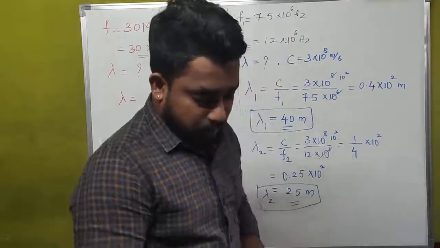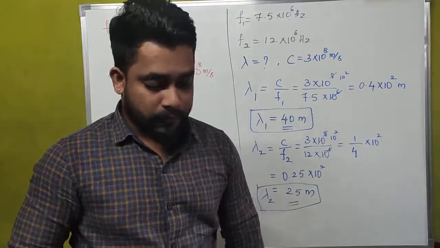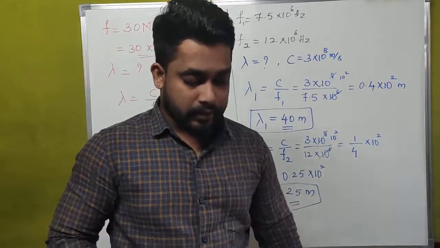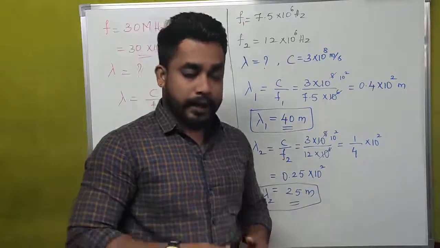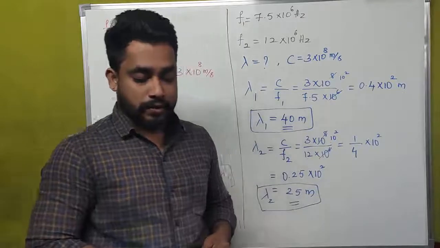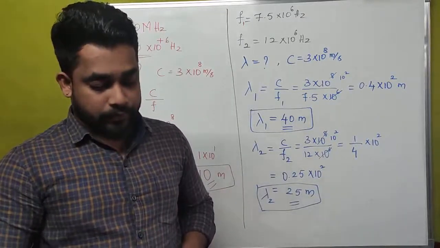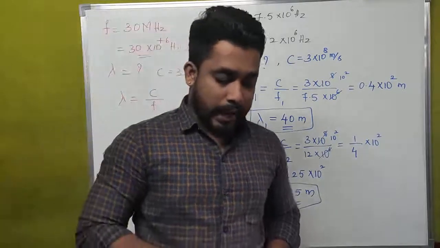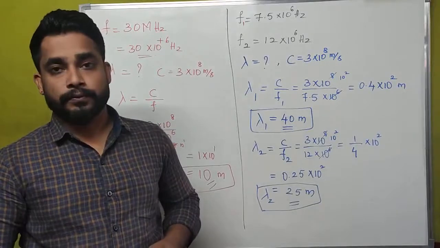And the next problem is: the amplitude of the magnetic field part of a harmonic electromagnetic wave in vacuum is B naught equal to 510 nT. What is the amplitude of the electric field part of the wave?